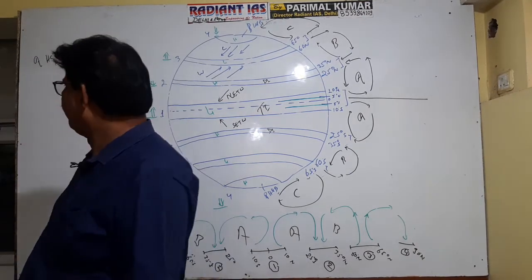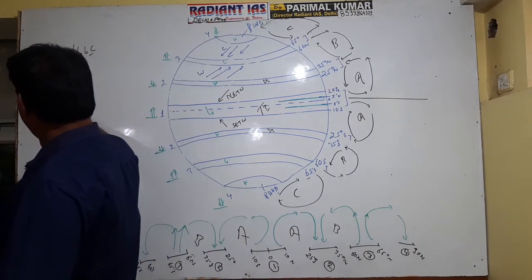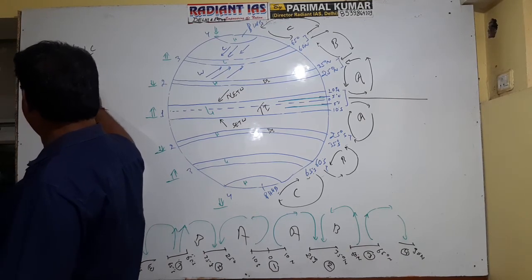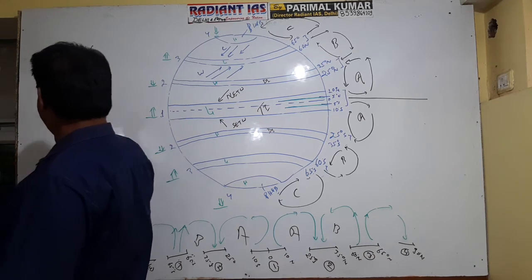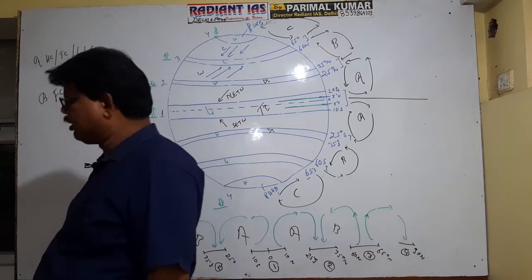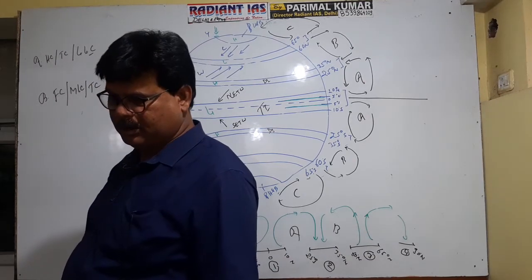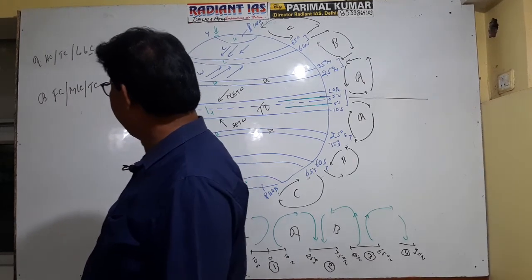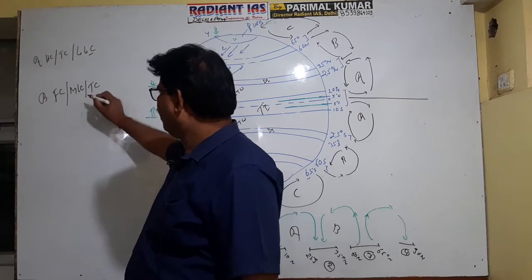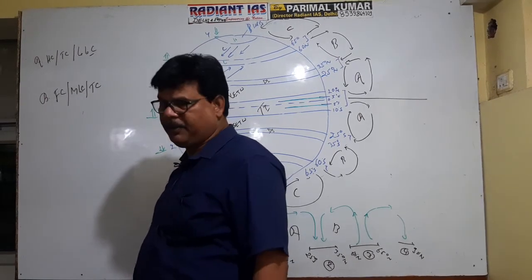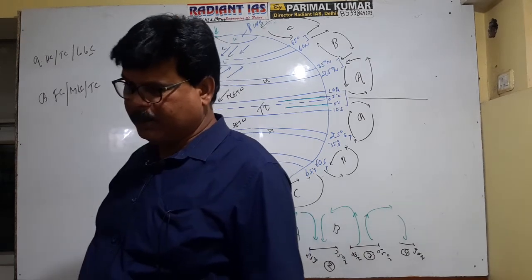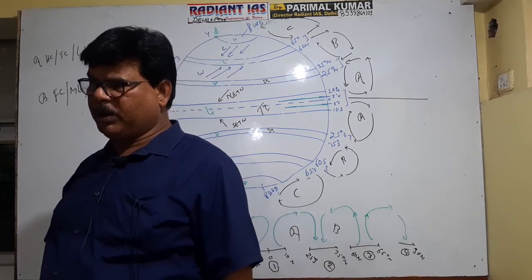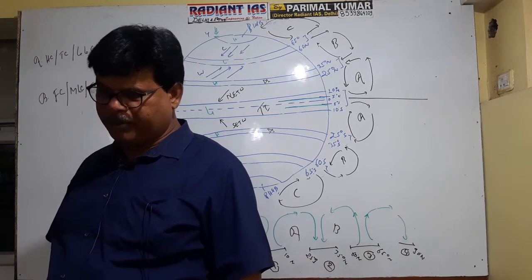Okay, you see the second is Ferrel cell, middle latitudinal cell or temperate cell, between the subpolar low pressure belt and the subtropical high pressure belt.